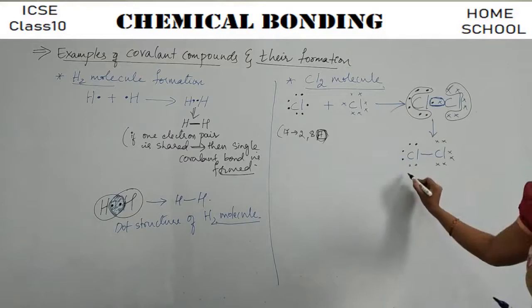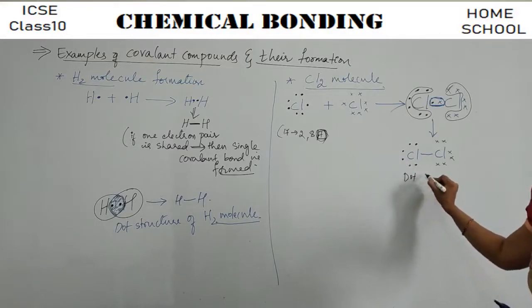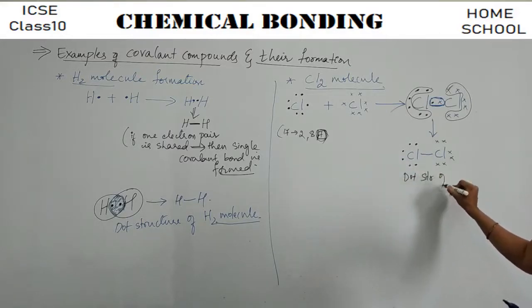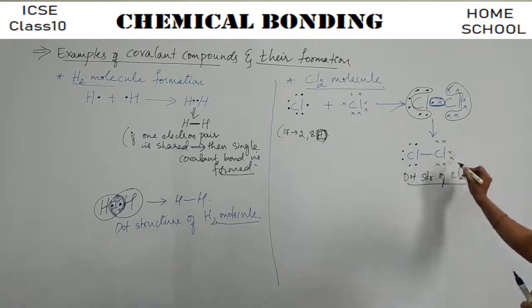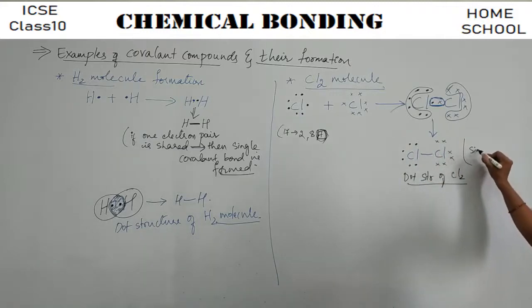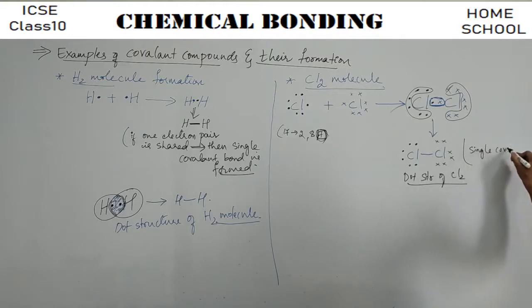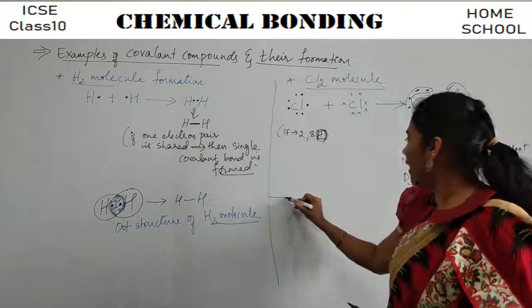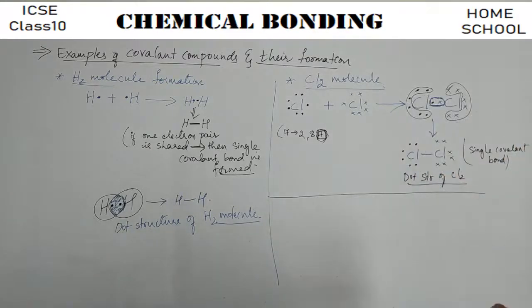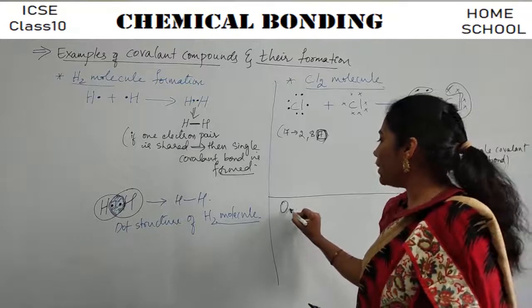So this is what we call the dot structure of Cl2. Dot structure of Cl2. And here, can you tell me how many covalent bonds are there? Here also you will observe single covalent bond. Okay, fine. And now let us see an example, O2 molecule formation.